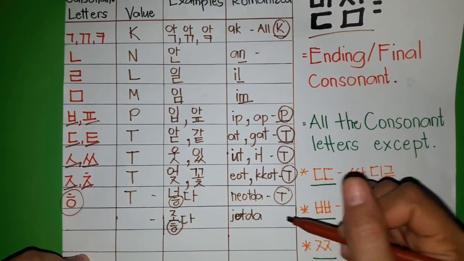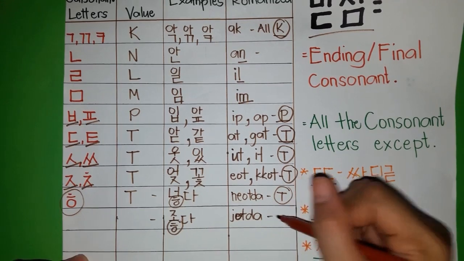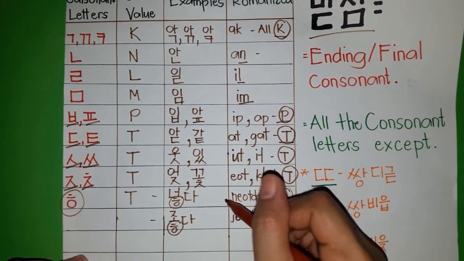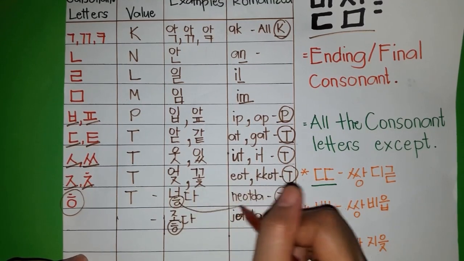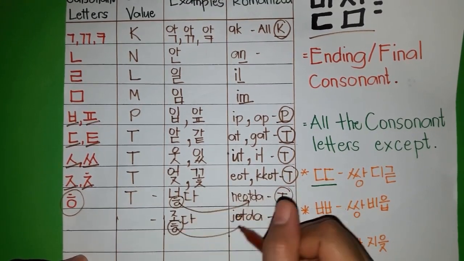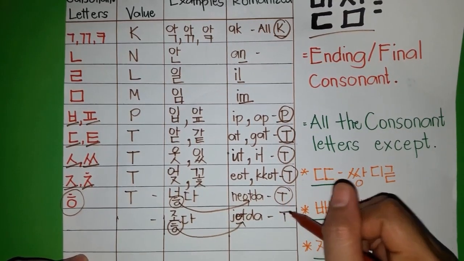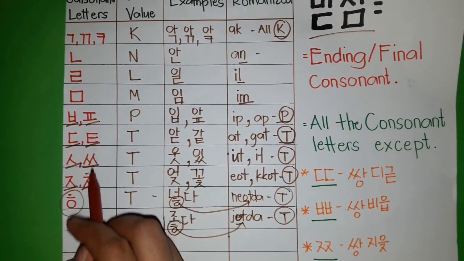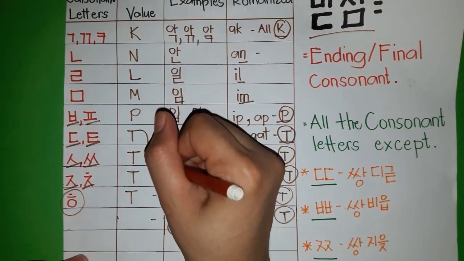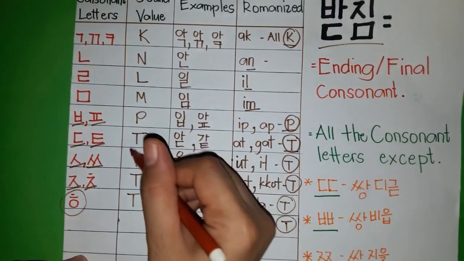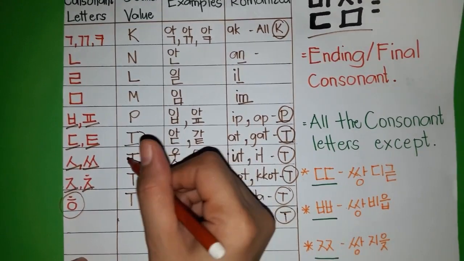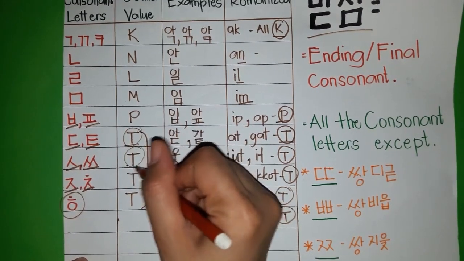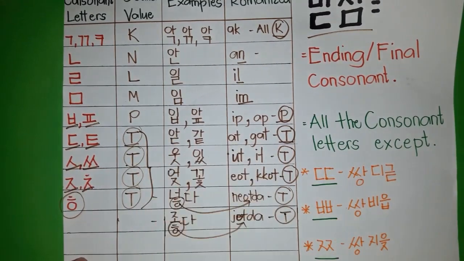The letter hieut sounds T. So these seven consonant letters all sound T as 받침. T sound.